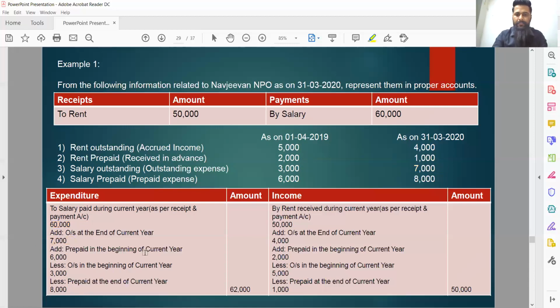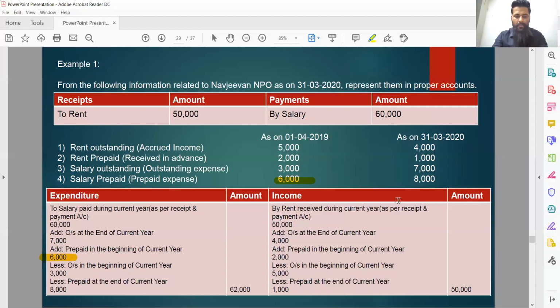Third part is 6,000 were prepaid in the beginning. Salary prepaid in the beginning basically means I have paid salary by the end of the previous year, but that was an expense of the current year. Salary was actually paid in the previous year, but that was an expense of the current year. That is why it has been quoted now. It was prepaid in the beginning of the current financial year. It forms a part of the current year expense, hence 6,000 should be added to the total right here.